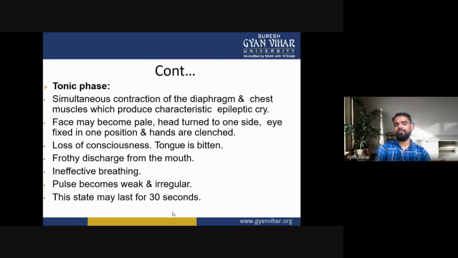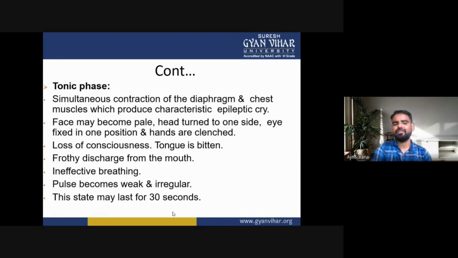So in the tonic phase of the generalized seizures, there is simultaneous contraction of the diaphragm and the chest muscles. They may produce the characteristic epileptic cry.